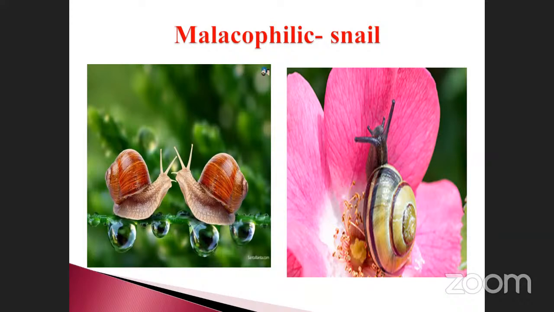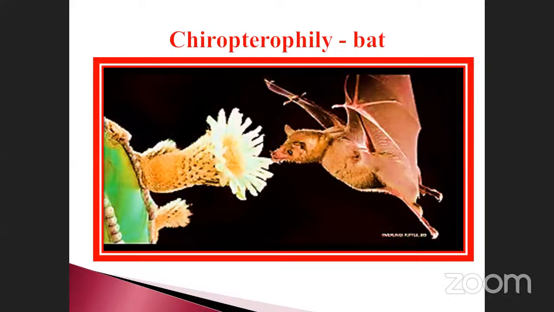This one is called chiropterophily, pollination by bat. In our biology, it is one of the mammals, isn't it? Chiropterophily is nothing but pollination that takes place by bats. It only takes place in the night time. Daytime is not possible because bats live only in the dark. So that is the other. They can touch these flowers and collect the food.